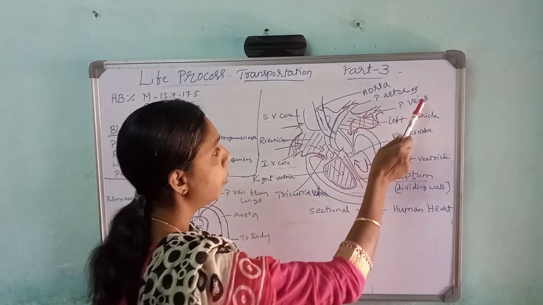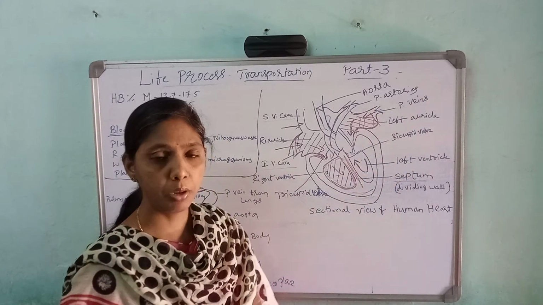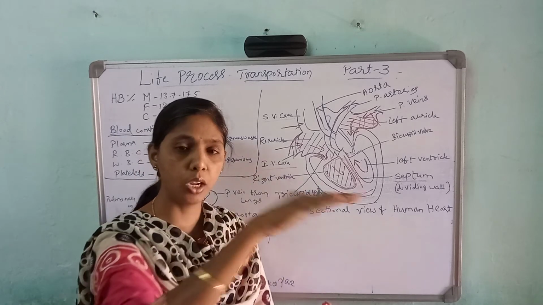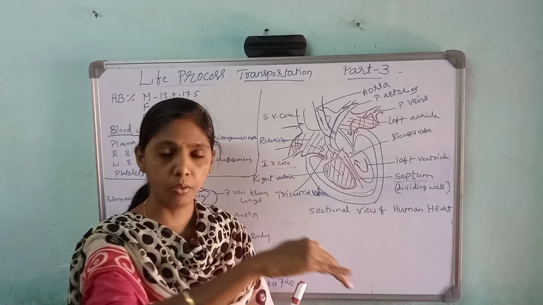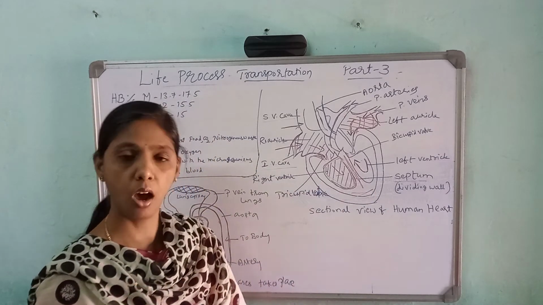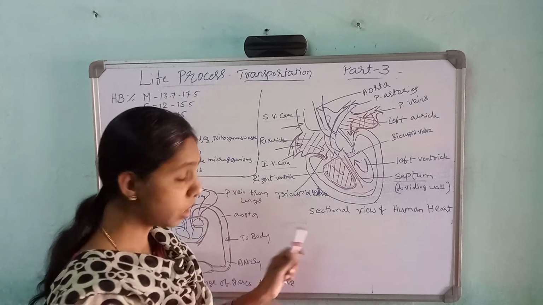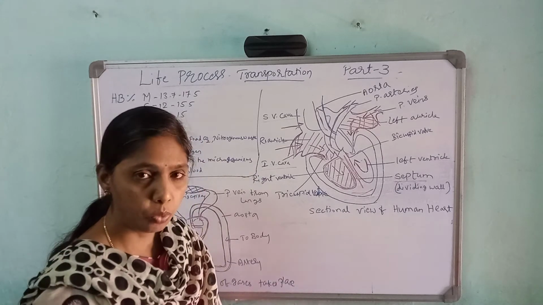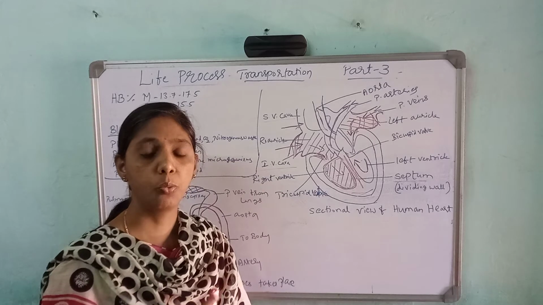And there are pulmonary arteries and pulmonary veins. Pulmonary arteries carry impure blood to the lungs, and the pulmonary vein carries pure blood to the heart again. Okay, so this is the structure of the heart. Now let us see how it works.